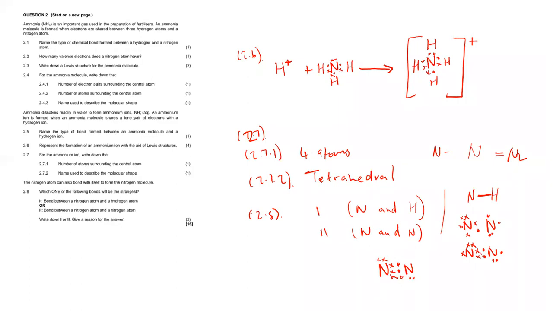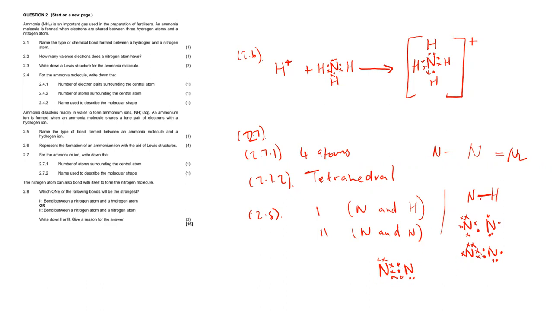Now, let me see if this now obeys the octet rule. So now I have this nitrogen, it's surrounded by how many electrons? Let's see. We have 1, 2, 3, 4, 5, 6, 7, 8. So it is surrounded by 8 electrons. Let's confirm for this one and check if it's surrounded by 8 electrons. It's 1, 2, 3, 4, 5, 6, 7, 8. Even this one is surrounded by 8 electrons. Therefore, this is the correct way to draw a Lewis structure for nitrogen to nitrogen.